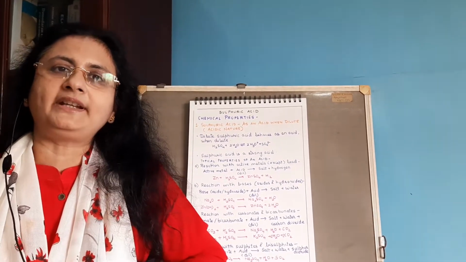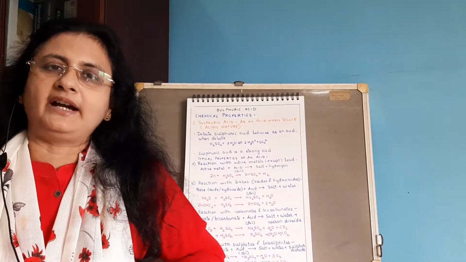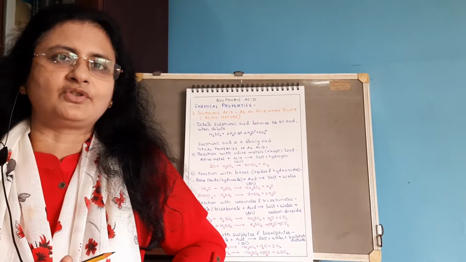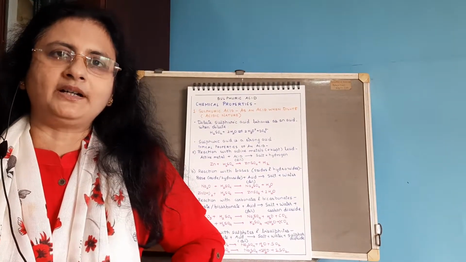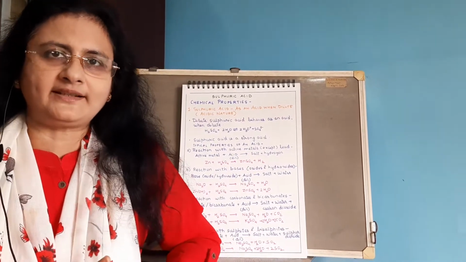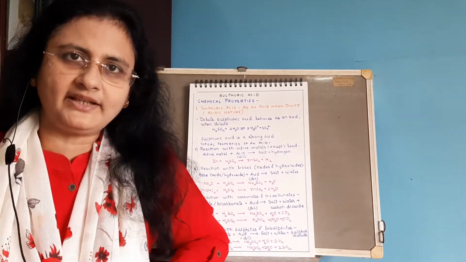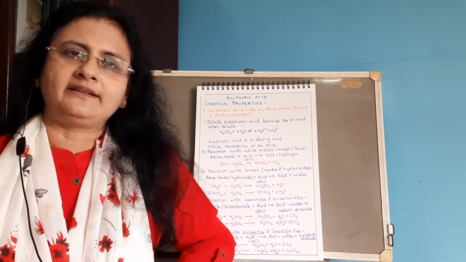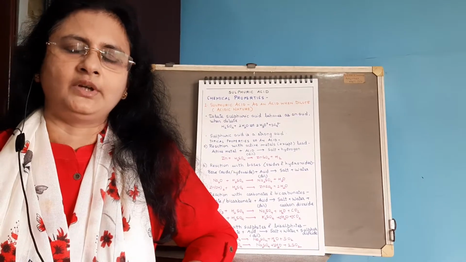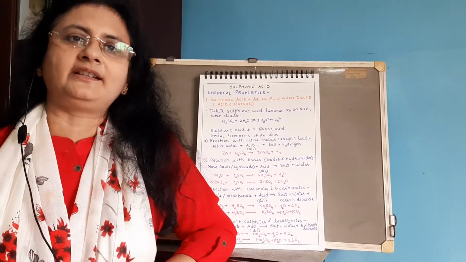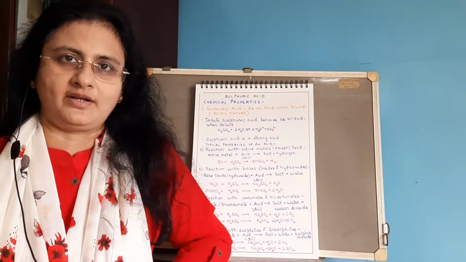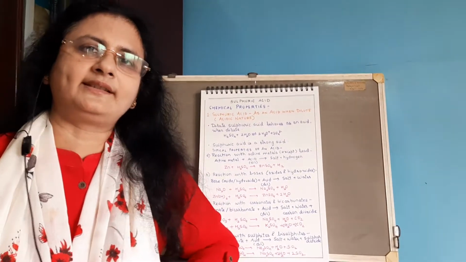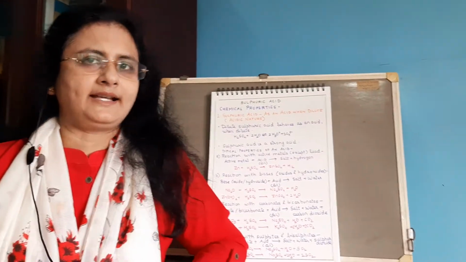Then the second property is dibasic nature. Now why is sulfuric acid dibasic? If you have seen acids, bases and salts, you should be able to answer this. Because per molecule of the acid there are 2 hydrogen ions, means it undergoes dissociation in aqueous solution to form 2 hydronium ions. Hence it is dibasic. Di means 2. Now because of its dibasic nature, it is capable of forming 2 types of salts. This again we have done in acids, bases and salts. Now what are the 2 types of salts it forms? A normal salt and an acid salt.